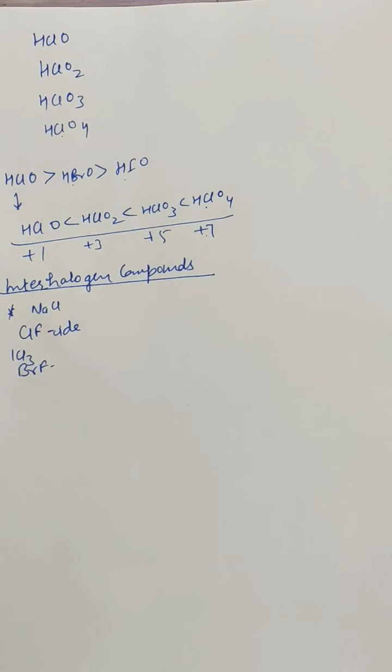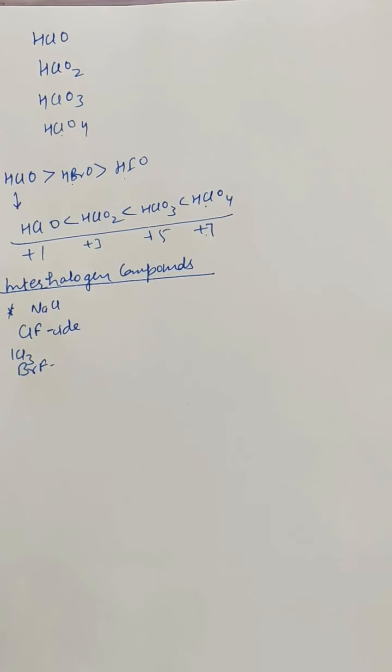You can go through the book. There are different reactions given for the interhalogen compounds. So they have different properties, chemical properties, and different physical properties. Further, you can be asked in exam to draw their structure.